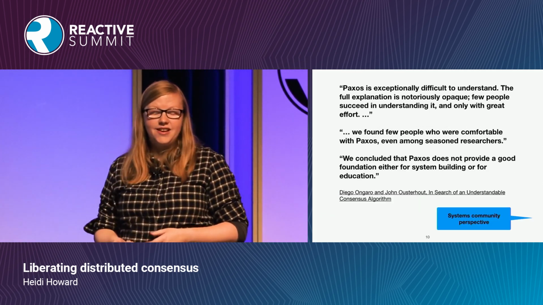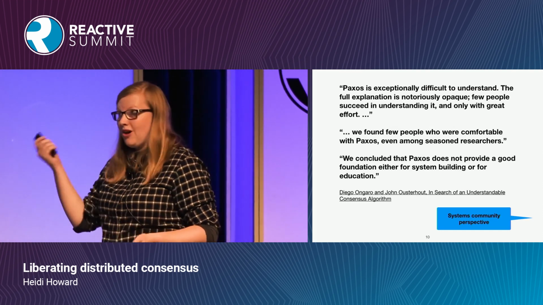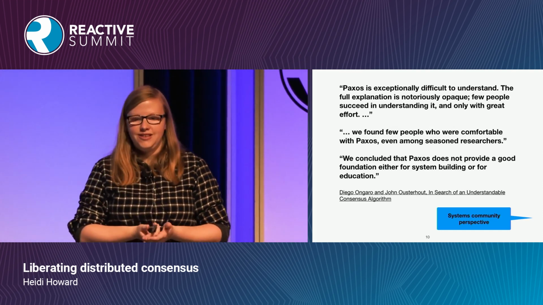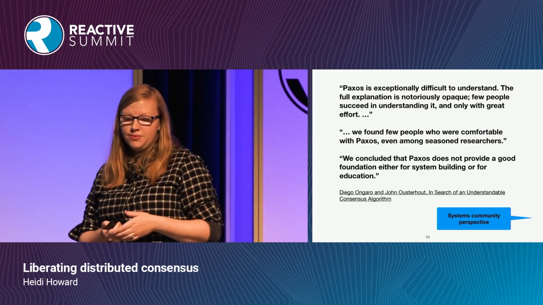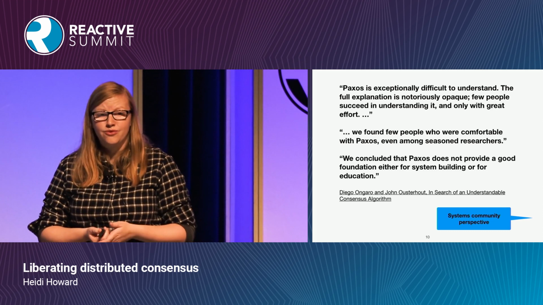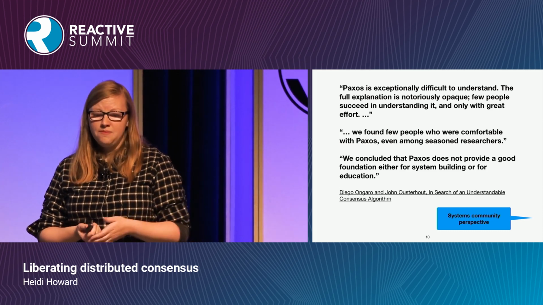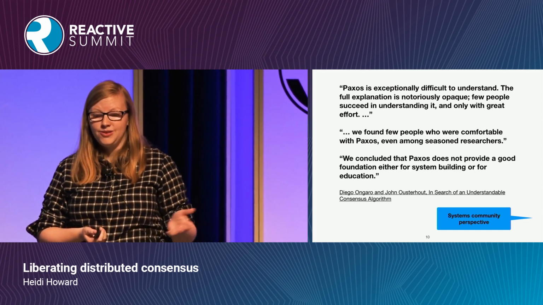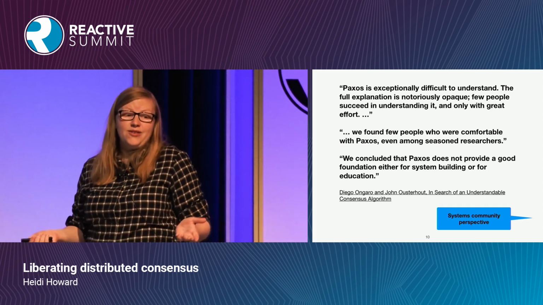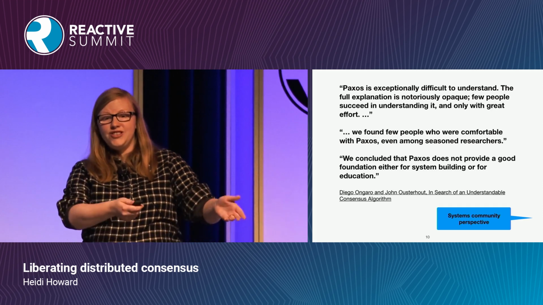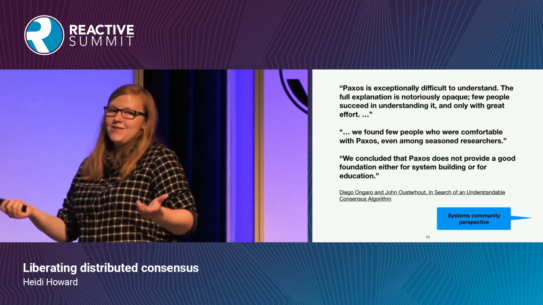And obviously, there's the Paxos paper, the Raft paper. Paxos is exceptionally difficult to understand. The full explanation is notoriously opaque. Few people succeed in understanding it, only with great effort. We found few people who were comfortable with Paxos, even among seasoned researchers. We conclude that Paxos is neither useful for building systems nor for teaching. Great.